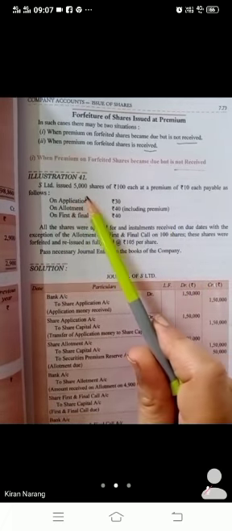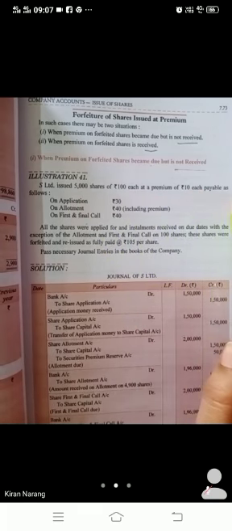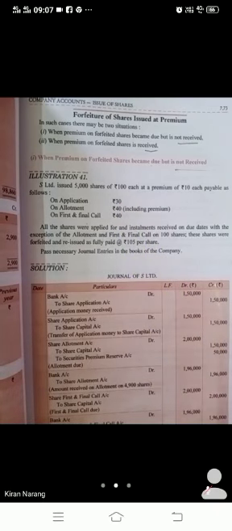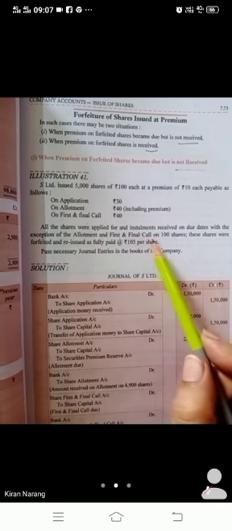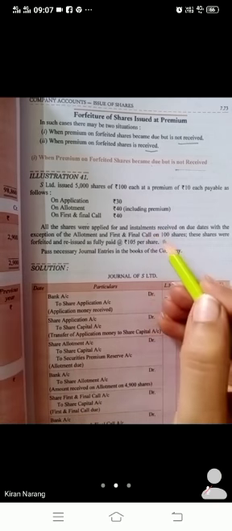C. S. Limited issued 5,000 shares of rupees 100 each at a premium of 10 each, payable as 30, 40, 40. Three installments are there: application, allotment, first and final call. All the shares were applied for and installments received on due dates, with the exception of the allotment and first and final call on 100 shares.